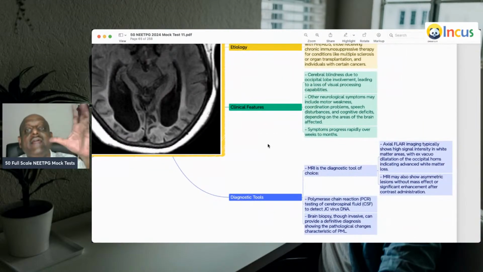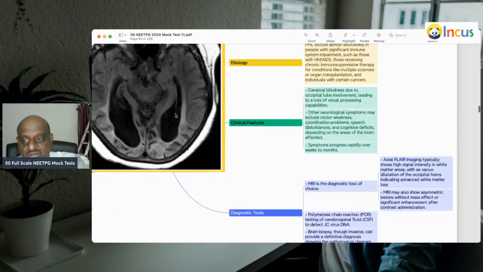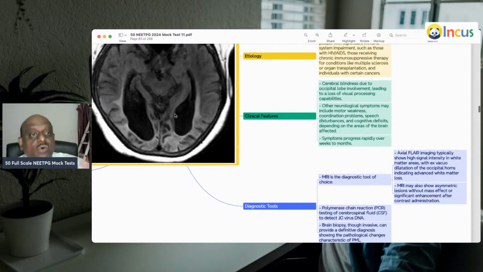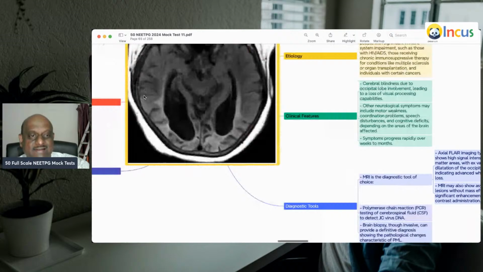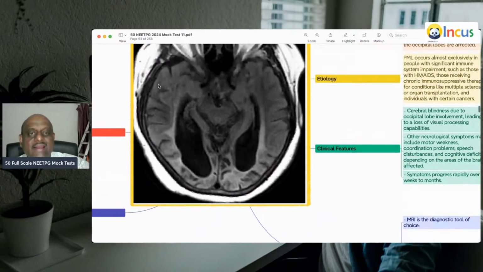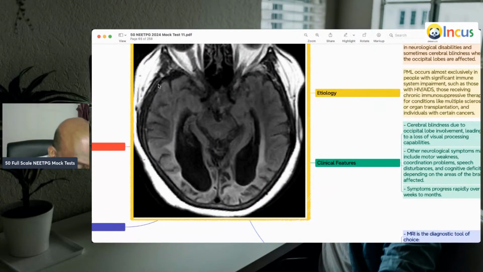So the axial FLAIR image typically shows high signal intensity in the white matter areas and the ex vacuo dilatation of the occipital horns, indicating advanced white matter loss. That is what you see in case of the progressive multifocal leukoencephalopathy caused by the JC virus is what you need to remember.